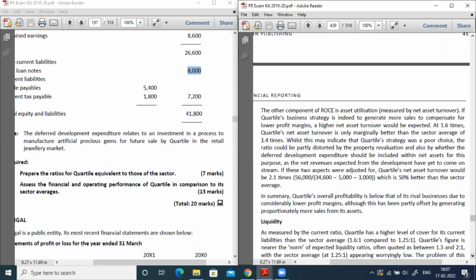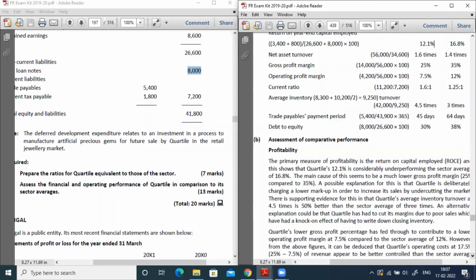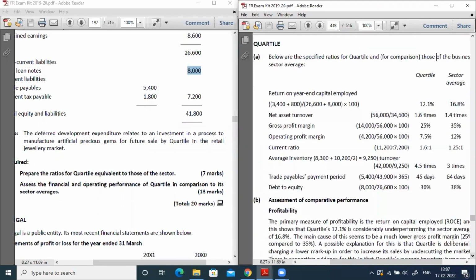So at 1.6 times, now try to understand this. Let me once again show this. Here, the net assets turnover ratio. The industry net assets turnover ratio is 1.4 times, and your company's net assets turnover ratio is 1.6 times.